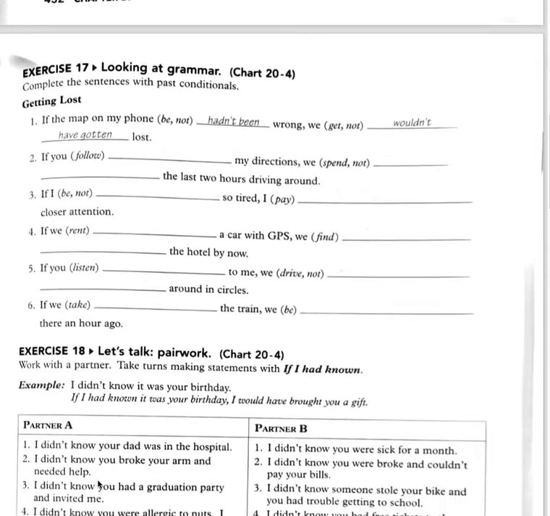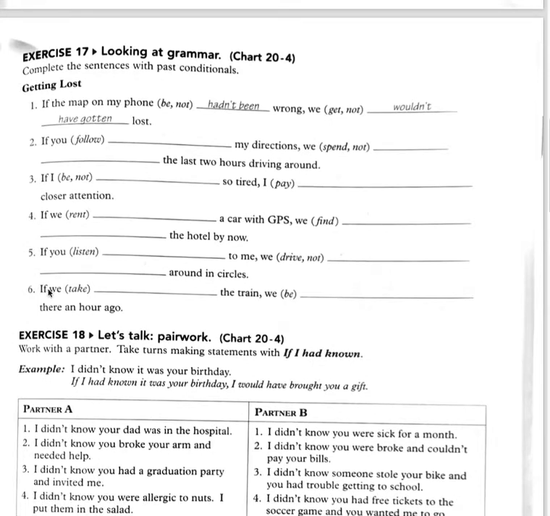So let's look at exercise 17. Complete the sentences with past conditionals. Now remember here, if you're using unreal situations, just like it says on chart 20-4, your if clause is going to be in the past perfect, and your result clause is going to use would have and then the past participle.